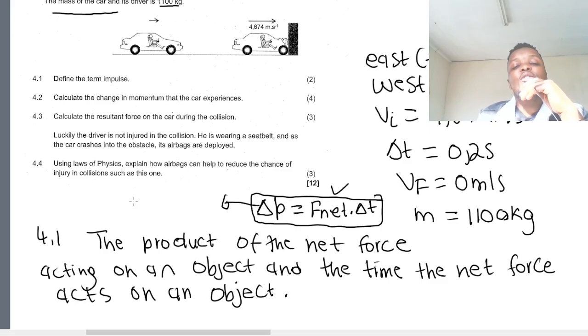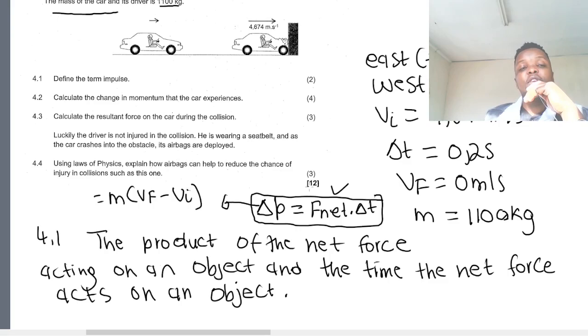So you can use the formula for a change in momentum, which would be the mass into final velocity minus initial velocity. But you will see how we apply this formula, no worries. So this is the definition of impulse.